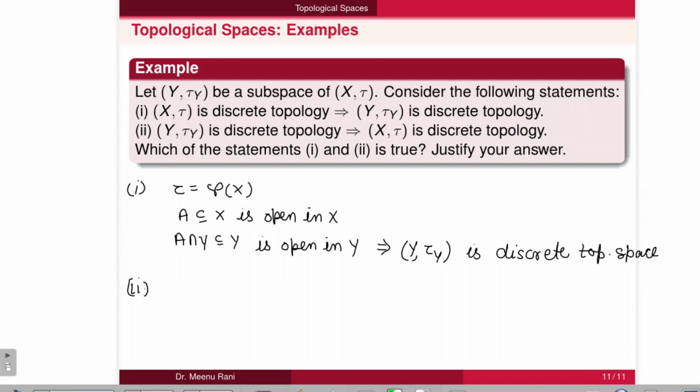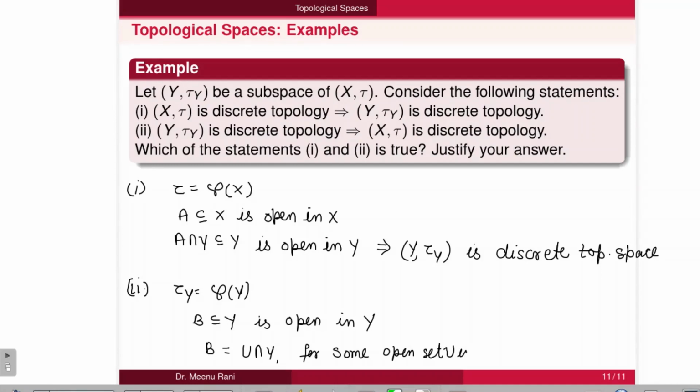Now for the second part, if Y is a discrete topological space, it means tau Y is equal to the power set of Y. Now if we take any arbitrary member B of Y which is open in Y, then we can write B is equal to U intersection with Y for some open set U in X. Thus it is true for some open set in X, it is not true for all open sets in X. Thus we cannot say that if Y is a discrete topological space, then X is also a discrete topological space, because from every open set in Y we cannot produce every open set in X. So that's it. Thank you.